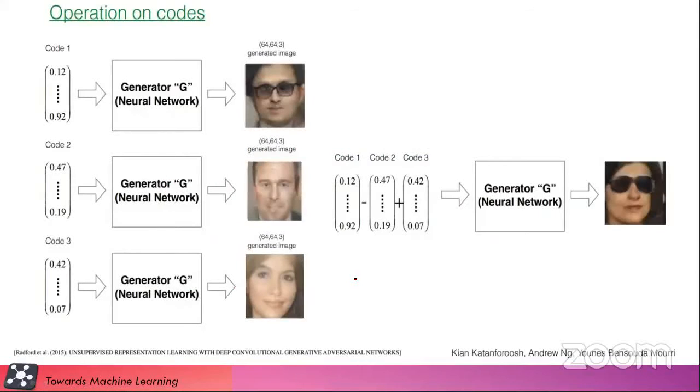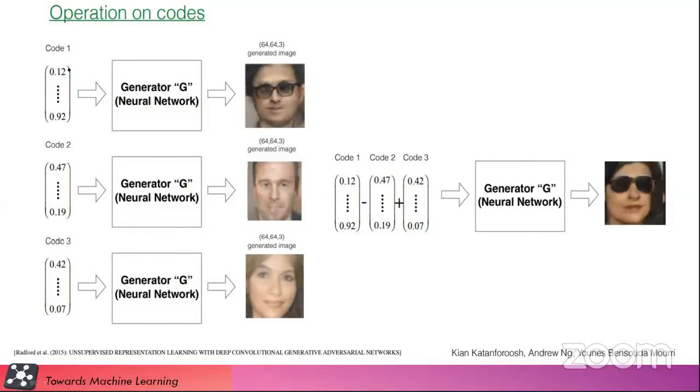Okay, and this is another operation on codes, in which we give a noise vector, we generate an image of a man with goggles, and we give another noise vector, and we get another image of a man, and we give a third noise, and we get an image of a woman.